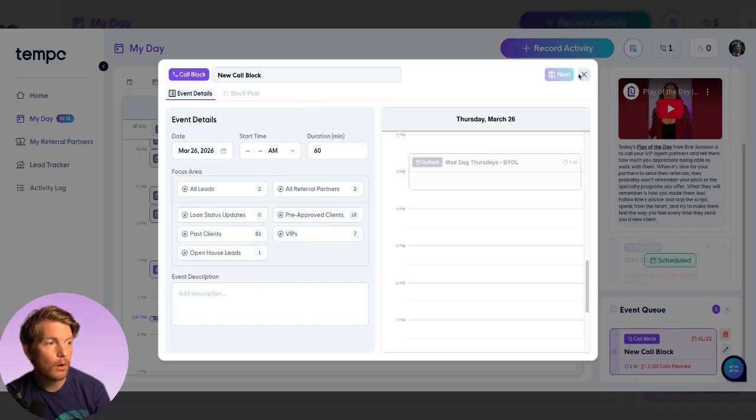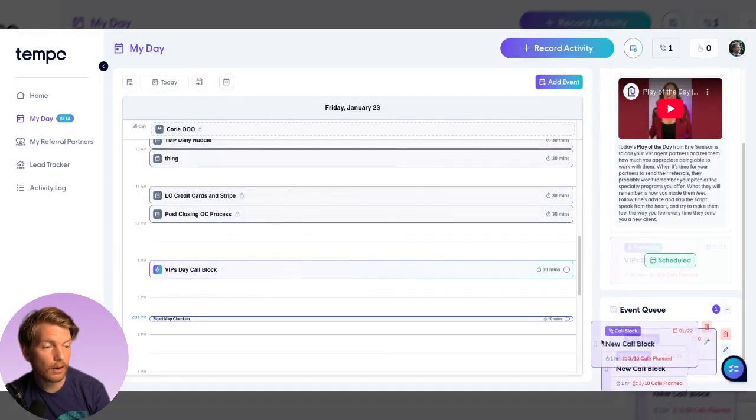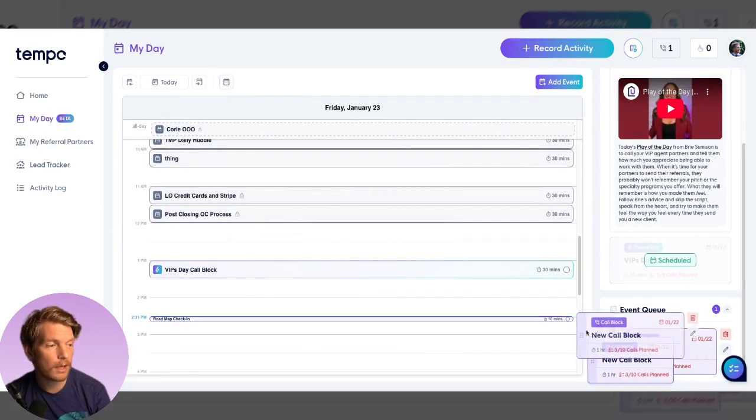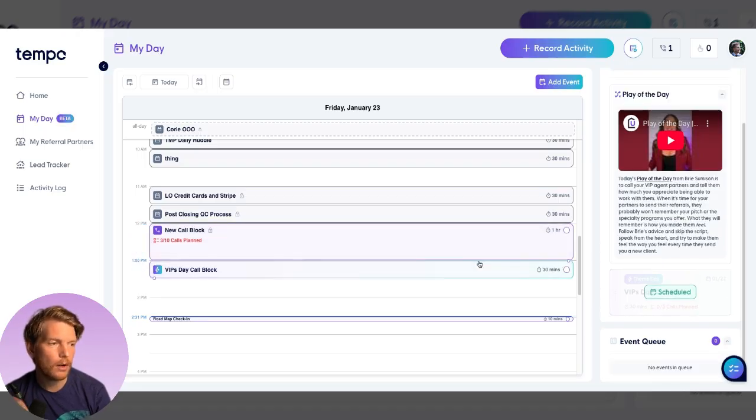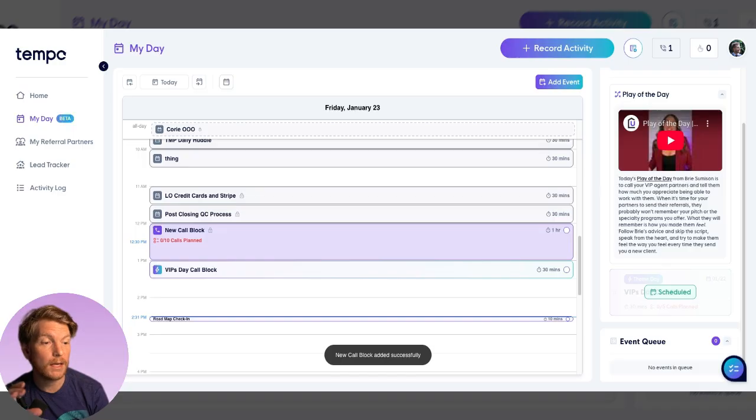This is something where now I can drag it on. Like, I didn't know what my day today was going to look like, but I know I needed to do this. This will show up in my new call block in the event queue, and I can drag it right here and do all of the same call block plan setup, just like with the other ones.